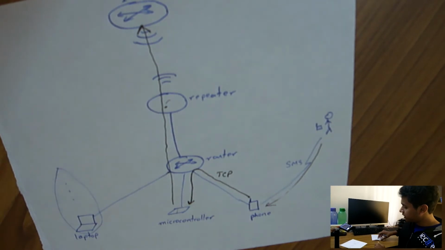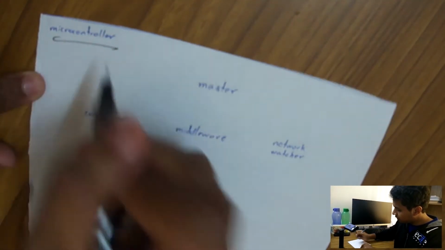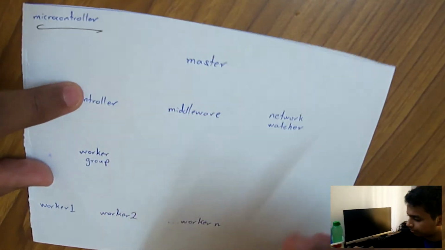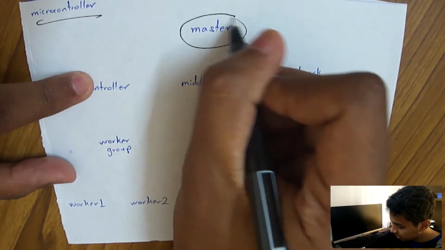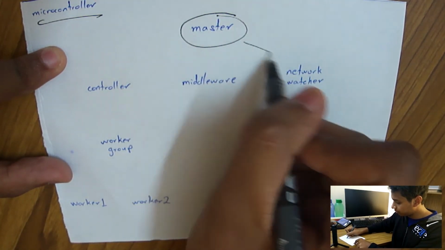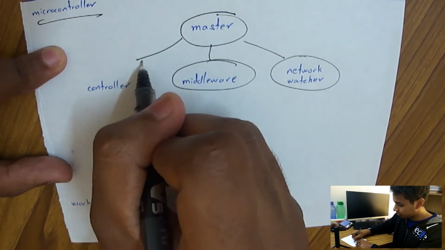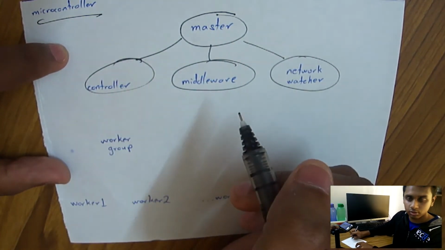So now, if I try and explain the actual architecture of the microcontroller, first and foremost, we have a master script. The master script is going to have three different components. First is the network watcher, then we have the middleware, and then we have the controller. I'll explain what each module is.